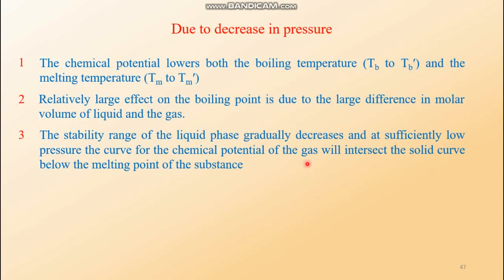That is why, for some substances where the room pressure, that means the normal standard pressure, is very low, such as carbon dioxide, naphthalene, camphor, iodine, they do not melt, they directly sublime.